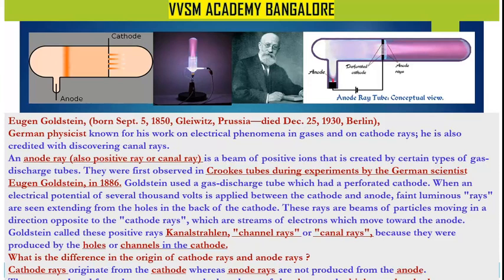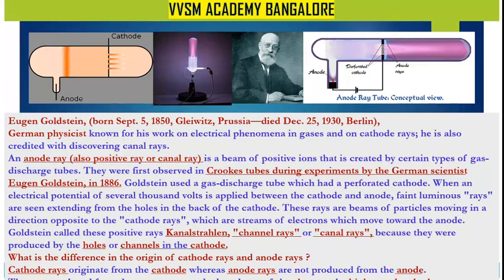Goldstein used a gas discharge tube which had a perforated cathode. When an electric current is passed and several thousand volts of high voltage is applied between the cathode and anode in the Crookes tube, he observed faint luminous rays extending from the holes in the back of the cathode.